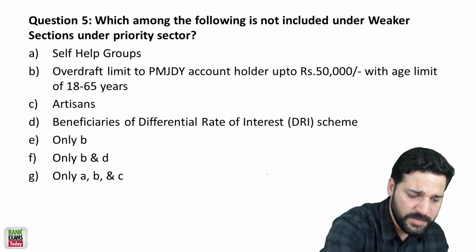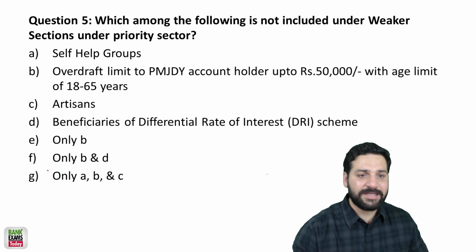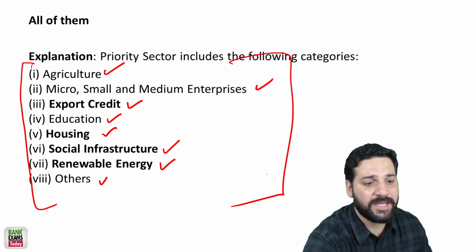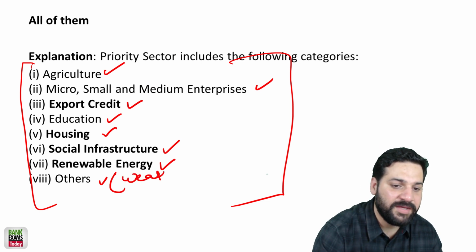Okay. Question number 5. Which among the following is not included under the weaker section under the priority sector? So priority sector में weaker section भी है. This is not others, this is weaker section. Okay, weaker section.